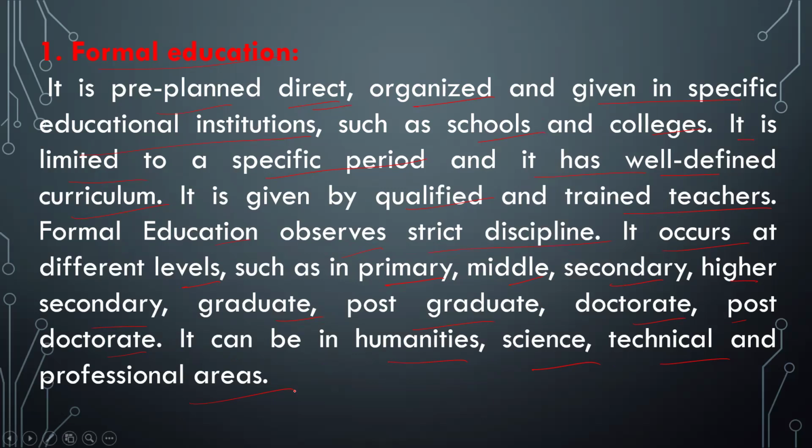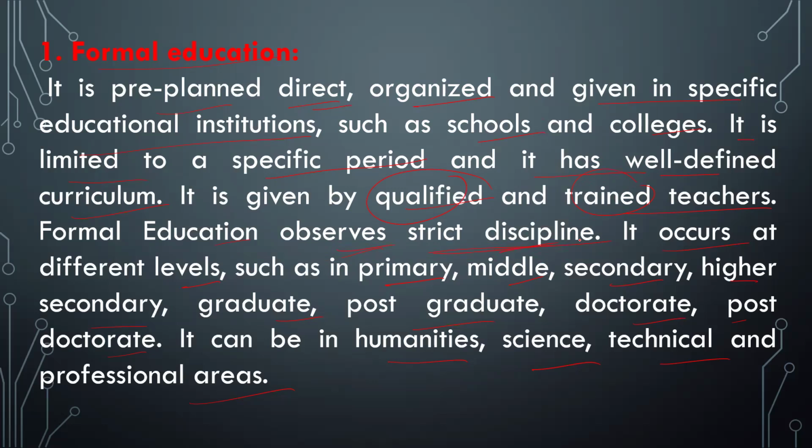So, dear friend, you might have understood that formal education is planned, direct, and organized, and it is in a specific educational institution such as schools and colleges. It is limited to a specific period. You have to study for a specific period of time, and it has a well-defined curriculum and you cannot study outside of the curriculum in formal education. In this curriculum, qualified and trained teachers teach you, and formal education observes strict discipline.